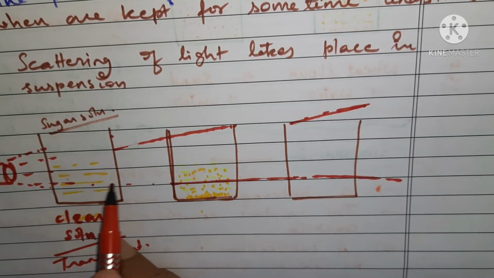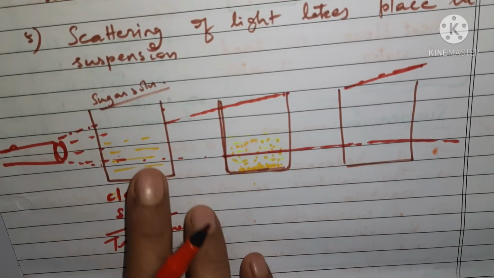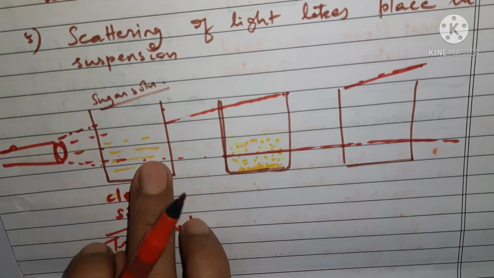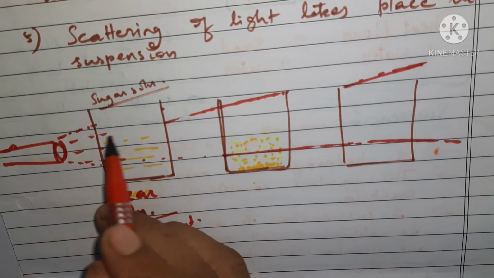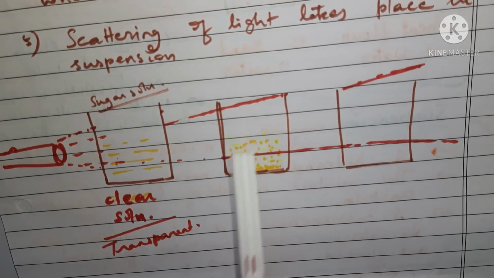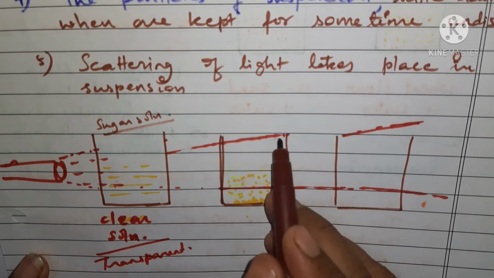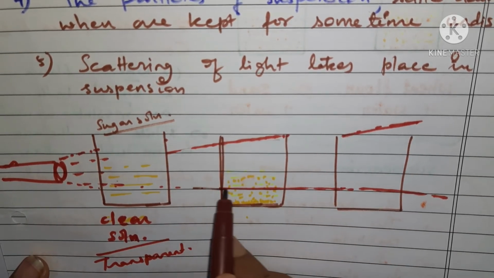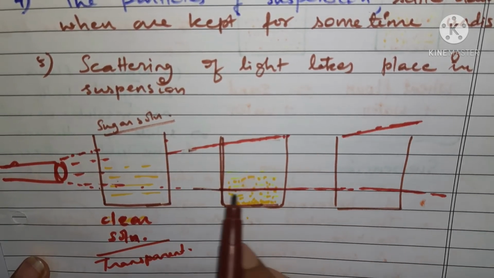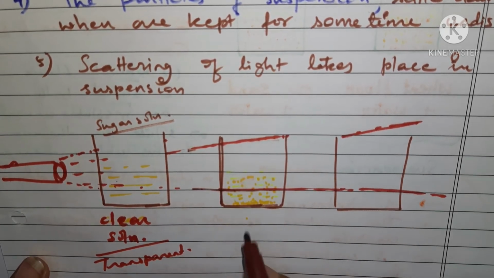In this case, the path of the light was not at all visible. You were not able to see from where the light is coming, but you were able to see the transparency. In this case, the mixture was not very clear, but you were able to see the path of the light which was passing through it. Okay, so the path of light was visible in case of suspension.